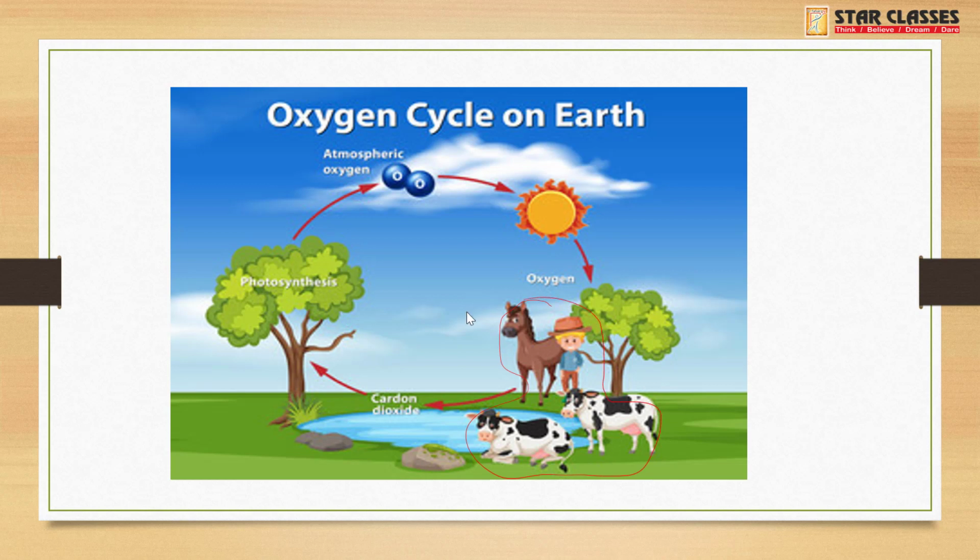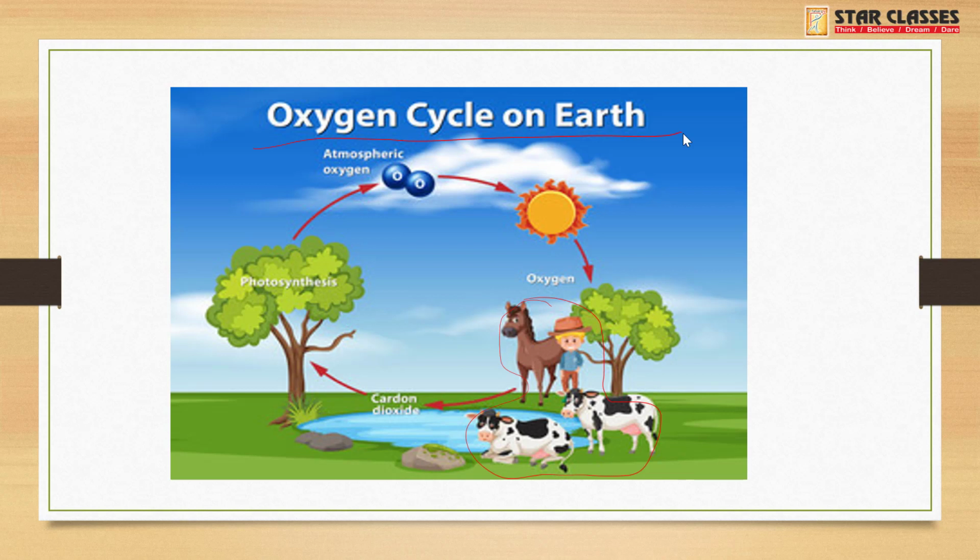Okay, and when they exhale, carbon dioxide is again given back to the plants. So this give and take relationship helps us maintain the oxygen cycle on the earth. That is why we must plant more and more trees so that we can get more and more oxygen and fresh air, and also the harmful gases and carbon dioxide will be taken up by the plants.